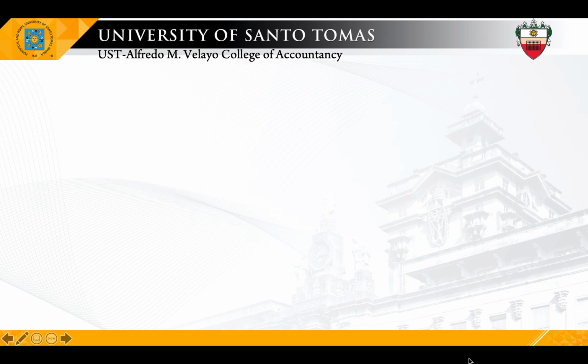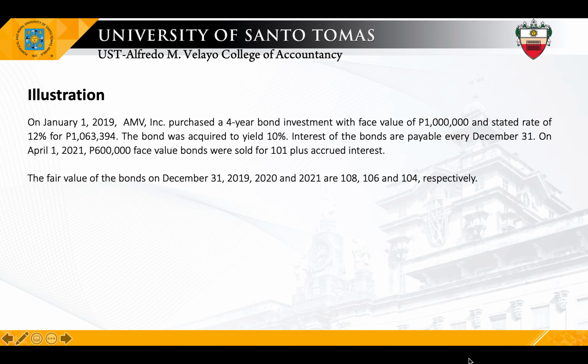Okay, so to summarize all our discussions, let's have this illustration. On January 1, 2019, AMV Incorporated purchased a 4-year bond investment with face value of 1 million and its stated interest rate of 12% for 1,063,394 pesos. The bond was acquired to yield 10%. Interest of the bonds are payable every December 31. On April 1, 2021, 600,000 face value bonds were sold for 101 plus accrued interest. The fair value of the bonds on December 31, 2019, 2020, and 2021 are 108, 106, and 104 respectively.